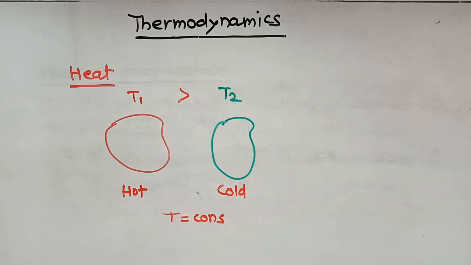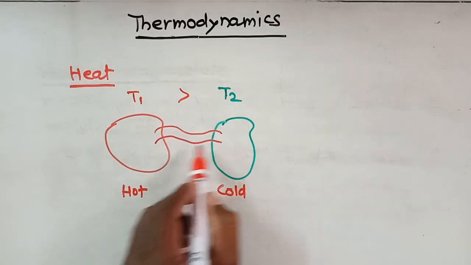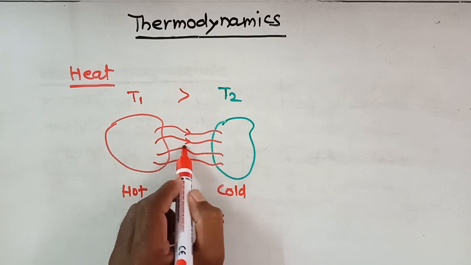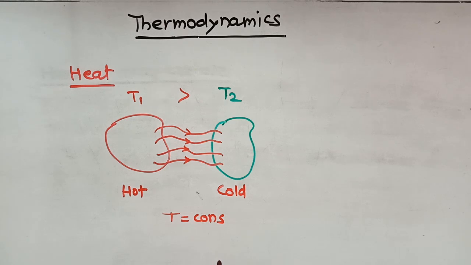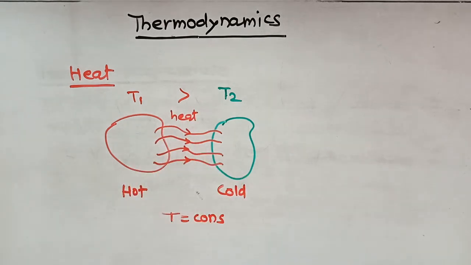The temperature is constant. Why does this temperature become constant? Because there is something which is exchanged from the hot body to the cold body, and that something is nothing but the heat. That heat is transferred from the hot body to the cold body.